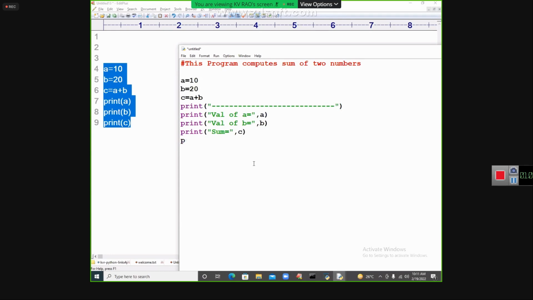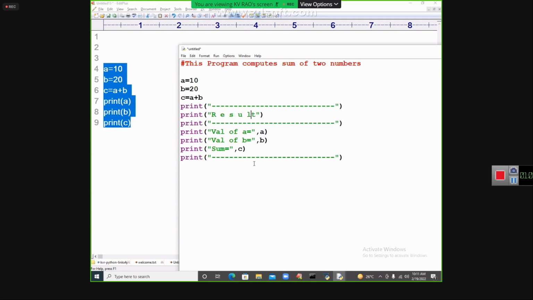Now I'm writing print of, I'm taking like this. This is a decoration, that's it. Like that, when you are going to use a function, you become ready. Now I'm writing result.